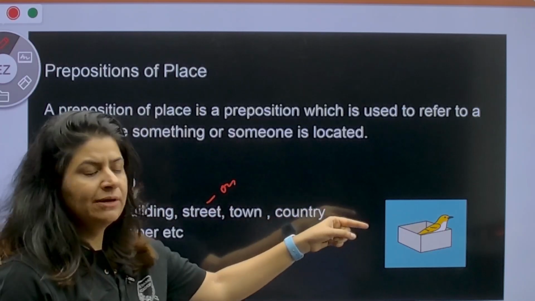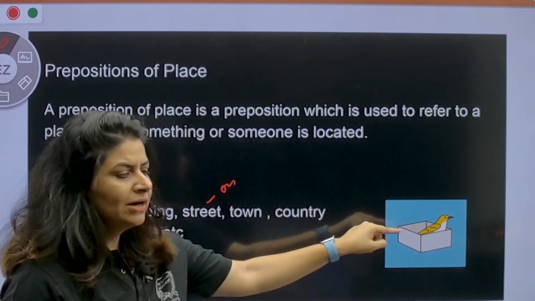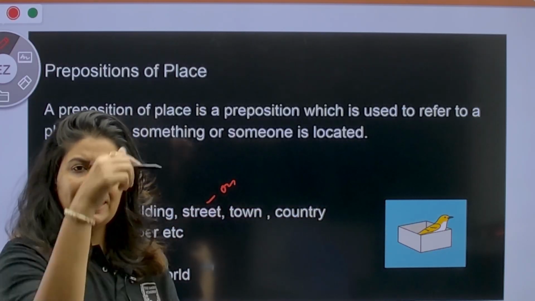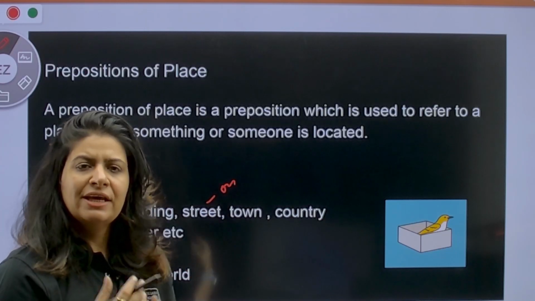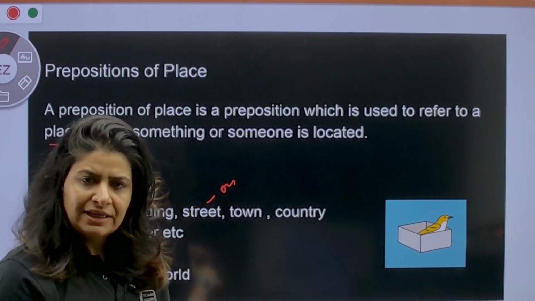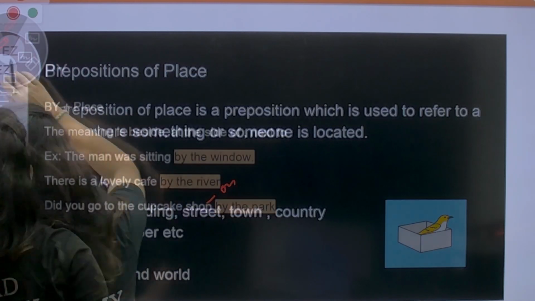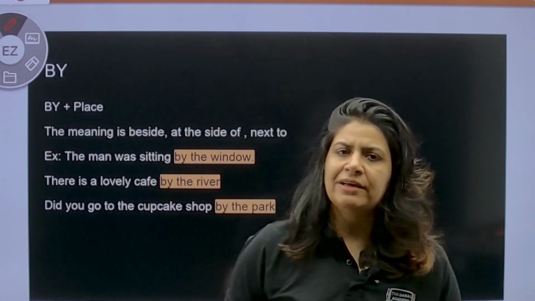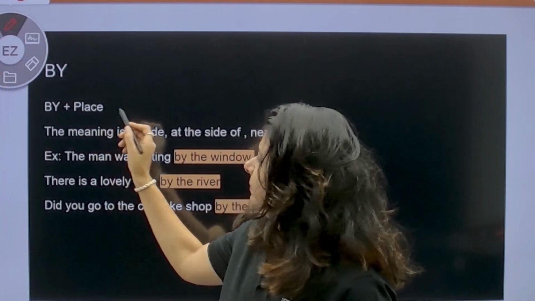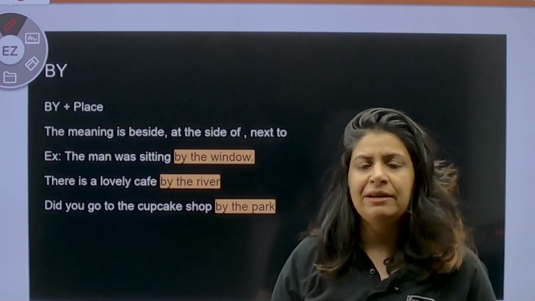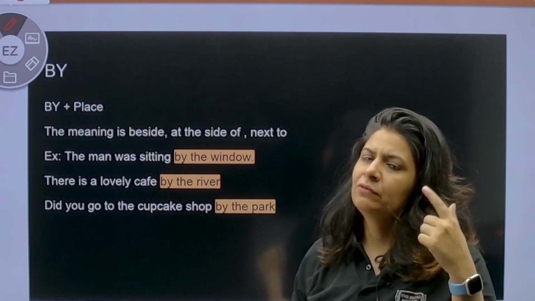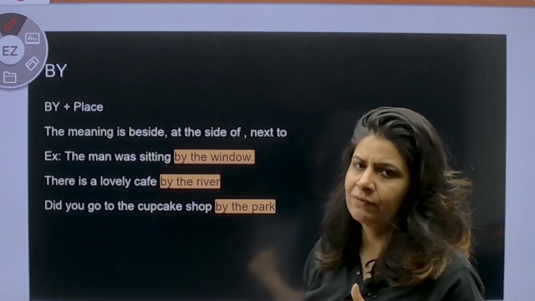With the picture it becomes clear that the bird is in the box. So anything which is in, you can say in the box, in the city, in the state. Alright, moving on. By. Preposition by is also used as by plus place. We did by in prepositions of time as well. For that one, you can refer to part 1 of prepositions.